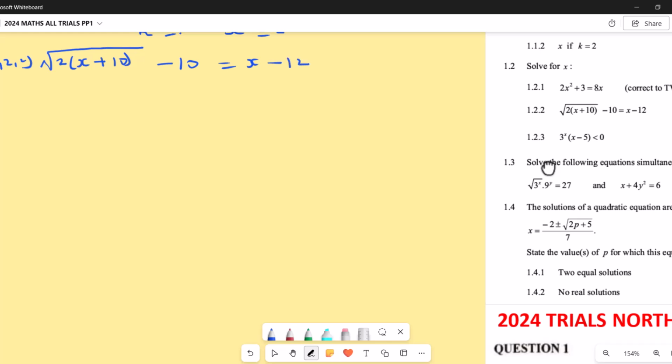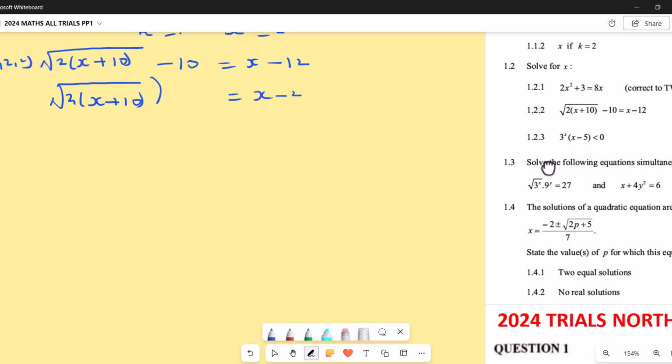Now before we square, we make sure that the root is alone. So minus 10 becomes positive, né? So we are going to have the square root of 2 bracket x plus 10 equals x. Now minus 12 plus 10 makes it minus 2.